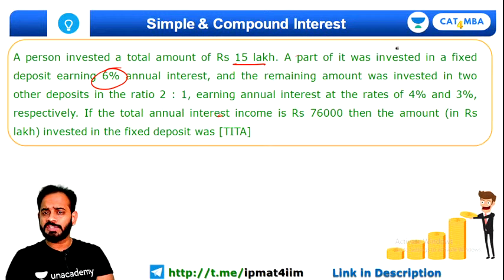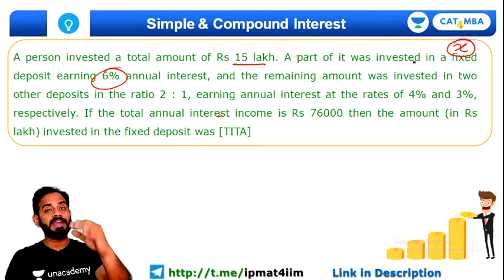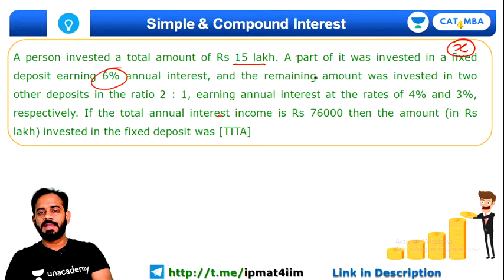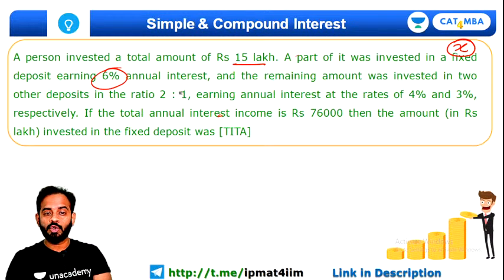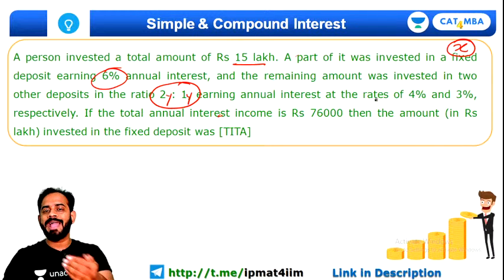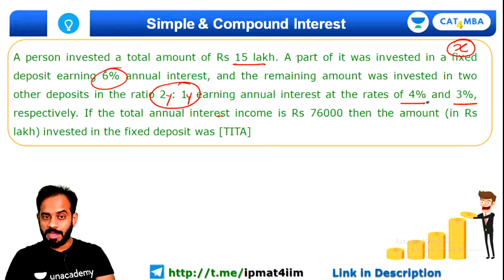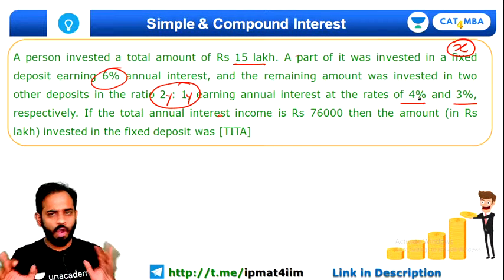So let us consider, in fixed deposit you have invested X amount. After that, the remaining amount was invested in two other deposits in the ratio of 2:1. So I can say that 2y and 1y. So the other amount was invested in the ratio of 2y and y, earning annual interest at the rate of 4% and 3%. You might feel this question is a little complicated, but it's not at all complicated, guys.